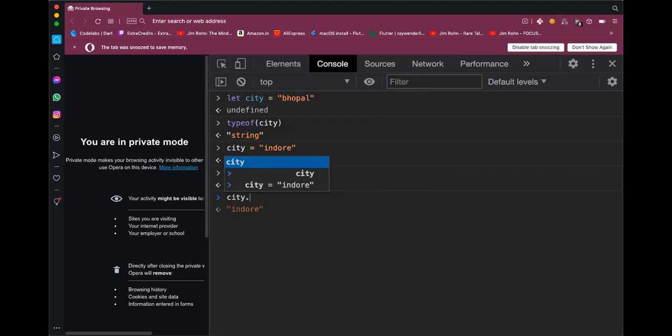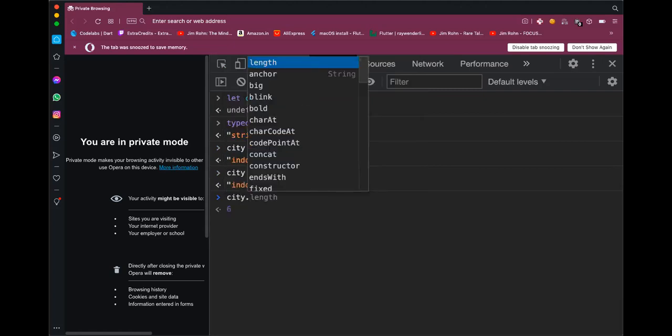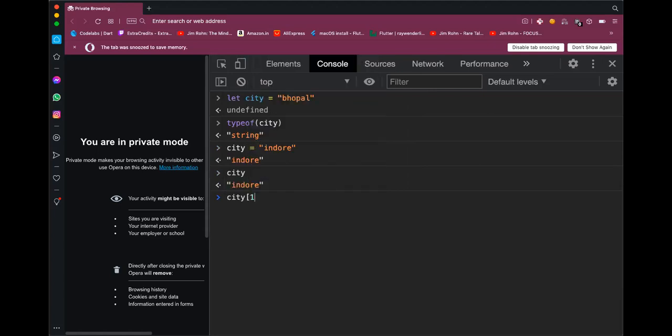But if I try to modify something, let's say, this behaves somewhat like an array, but if I do char city m, will city change? No. Can someone tell me what is happening here? I could reassign the city to a different string altogether, but when I try to change a single character, it does not happen. What is this phenomenon? Why can't I modify single elements in a string in JavaScript? I'm not talking about other languages.